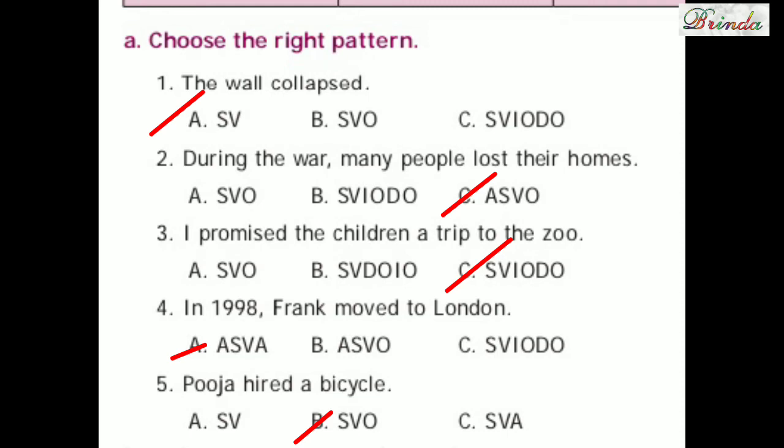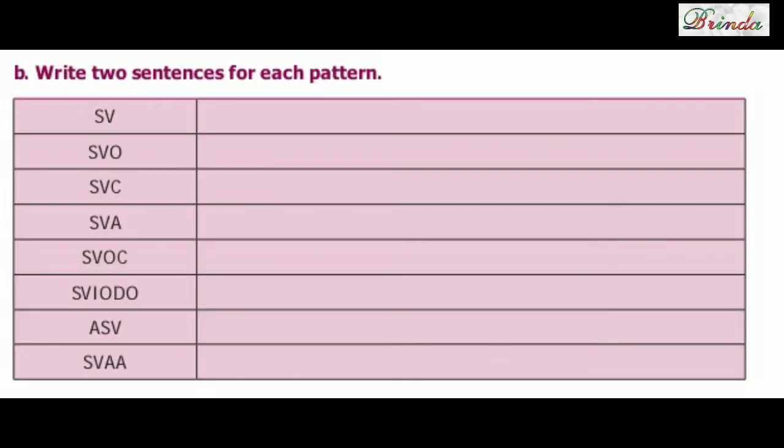Next one, fourth one. In 1998, Frank moved to London. And your options are ASVA, ASVO, SVIODO. And the answer is ASVA. Because in 1998, அது வந்து adjunct. Frank வந்து subject. Moved, verb, to London. மறுபடியும் place தானே காமிக்குது. So ASVA. Fifth one, Pooja hired a bicycle. So what is the answer? SVO. Pooja வந்து subject. Hiredங்கிறது ஒரு செயல். So the verb, a cycle, object. Okay children?